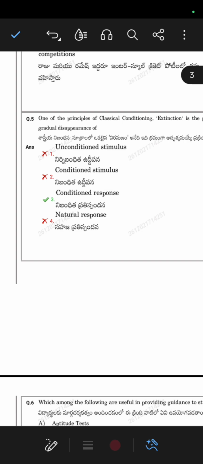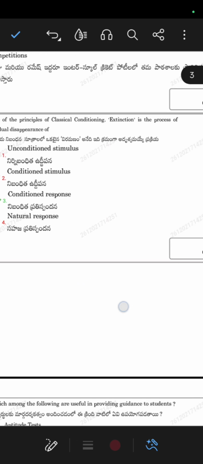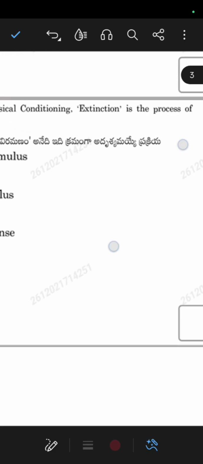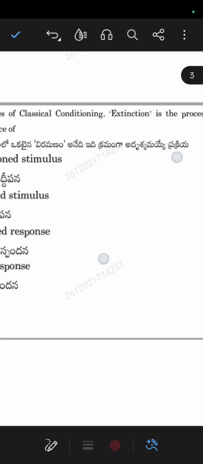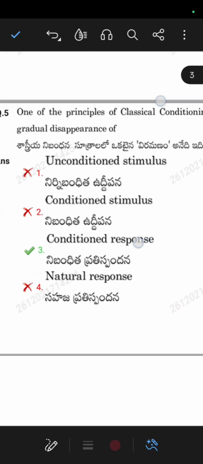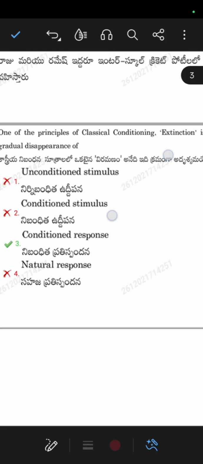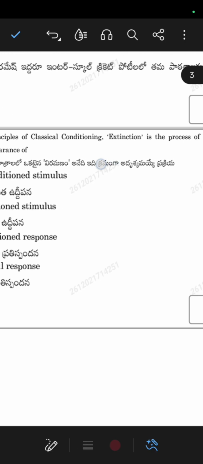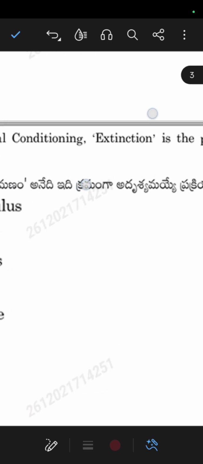Next, let us see the fifth question. One of the principles of classical conditioning: extinction is the process of gradual disappearance of. The options given are unconditioned stimulus, conditioned response, natural response. So what principle are they asking about? Here the principle is extinction.